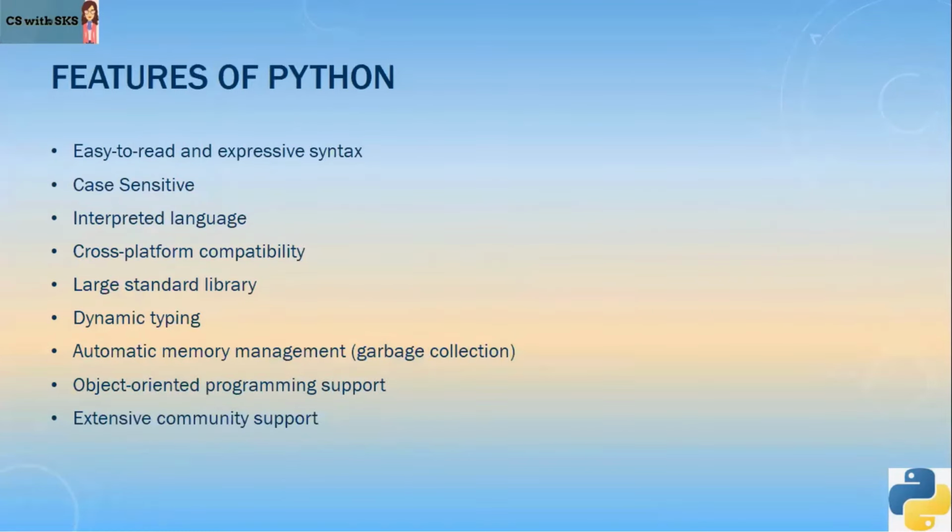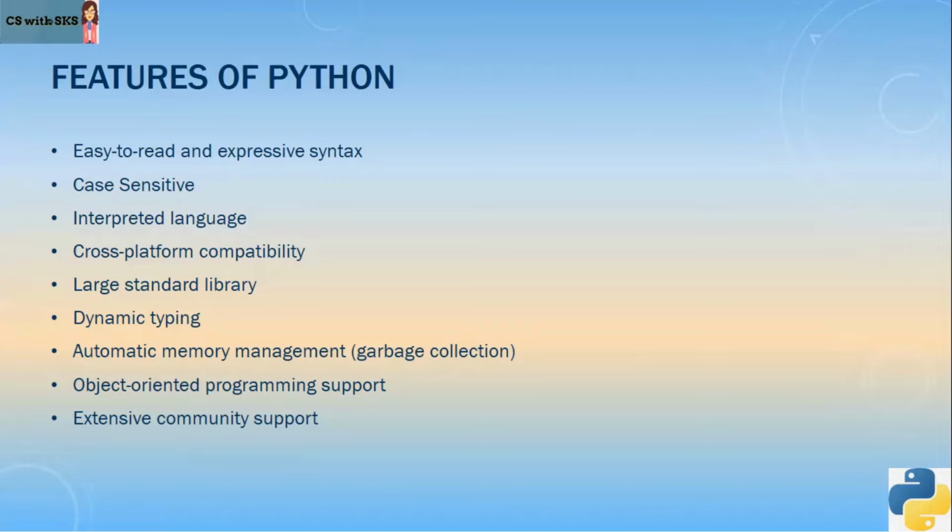Now, as we have already discussed, the major features of Python are that it is easy to read, expressive syntax, case sensitive. Case sensitive means capital letters are different than small letters. They both are not same. It's interpreted, cross-platform compatibility. That means the program that you create on one platform, one operating system, it can be used on another.